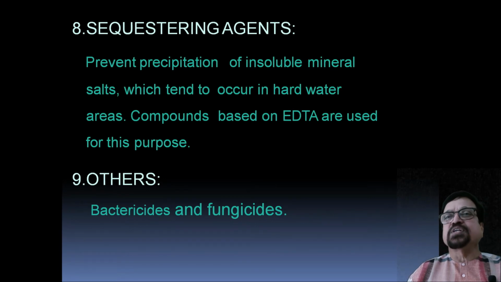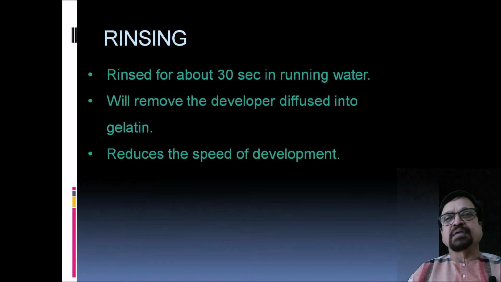Now sequestering agents. What is the meaning of sequestering agents? They prevent precipitation of the insoluble mineral salts which tend to occur in hard water. Compounds based on EDTA are used for this purpose, and there are some others like bactericides and fungicides, since the darkroom is a dark place, number one, and the chemicals are often used once a month or sometimes more or less times. Now rinsing. Rinsing for about 30 seconds in running water is advisable. This will remove the developer diffused into the gelatin.